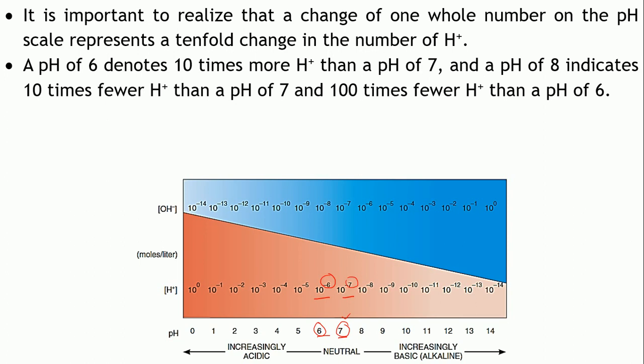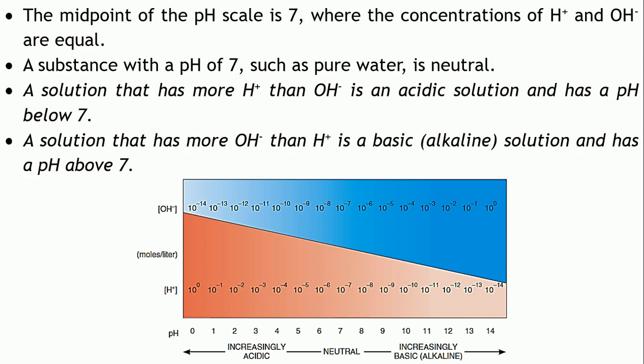What about a higher value? What about 8 and 6? There is 100 times less hydrogen ions in the solution having pH of 8 when you compare it with a solution having a pH of 6. So, every single scale change in the pH changes the concentration of H plus ions by 10 folds.